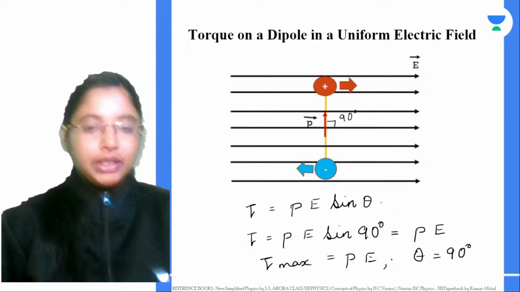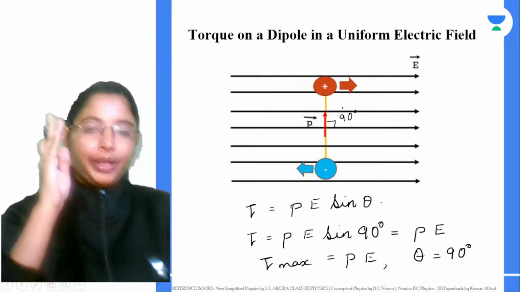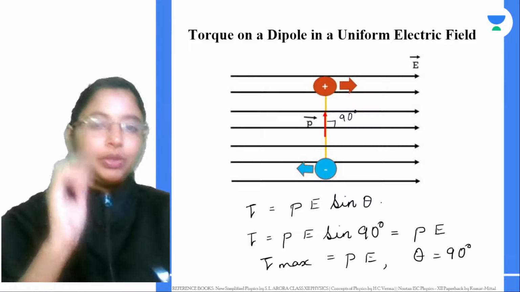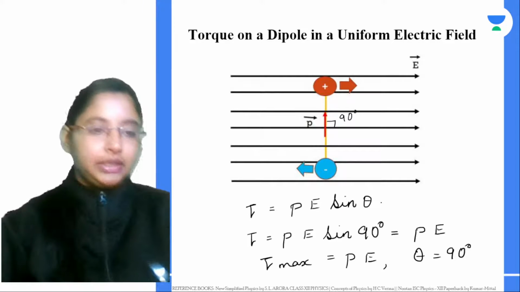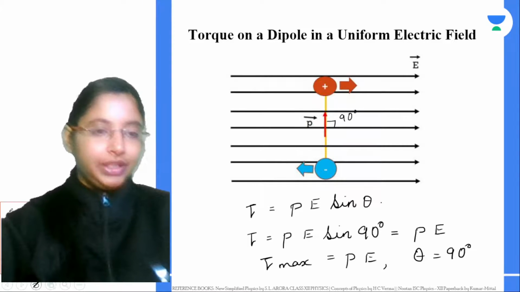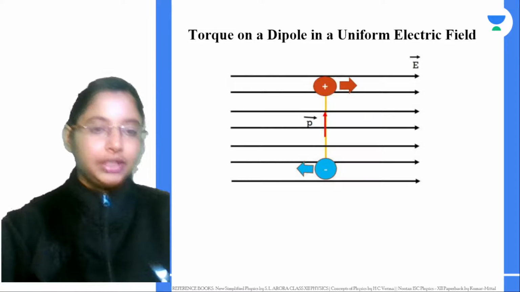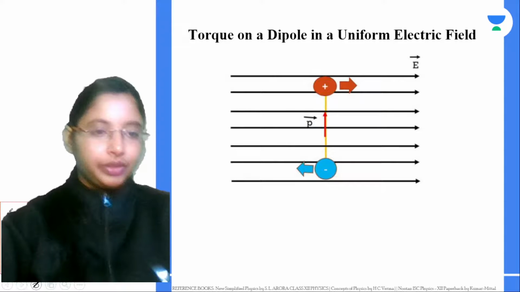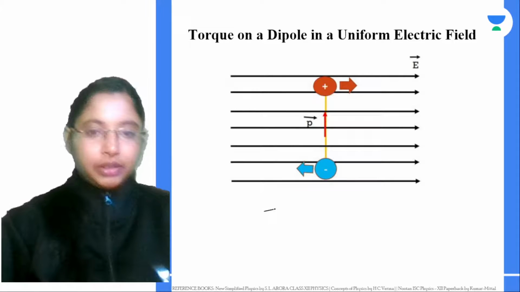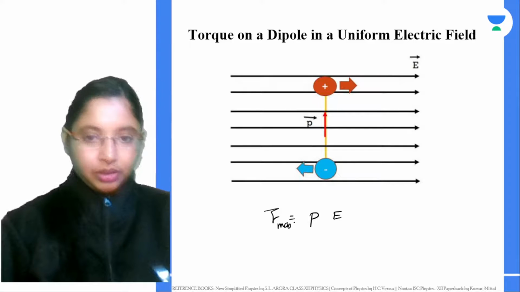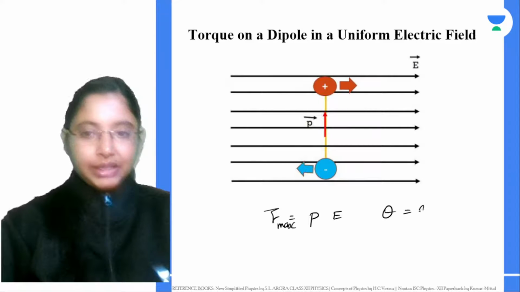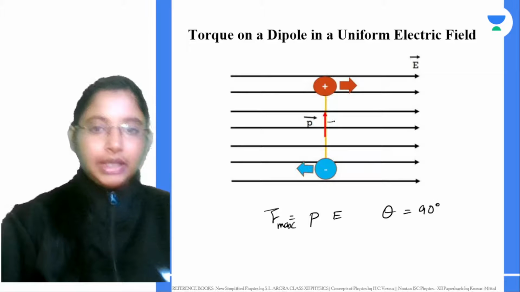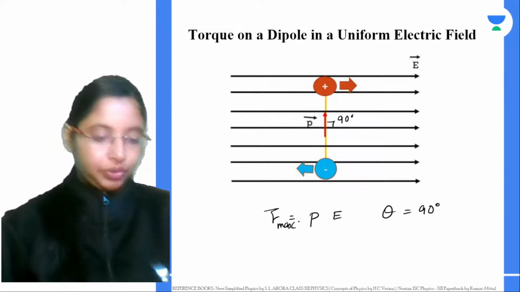So when your dipole is kept perpendicular to the field, theta is 90 degrees and tau is equal to P into E. You get maximum torque for theta equal to 90 degrees, when the electric dipole is kept perpendicular to the field.